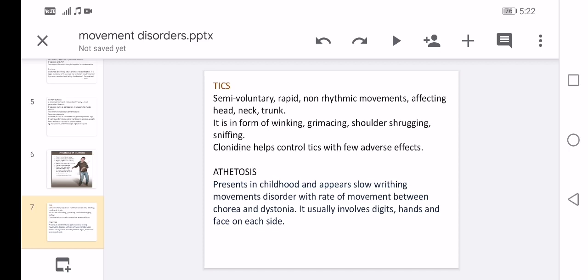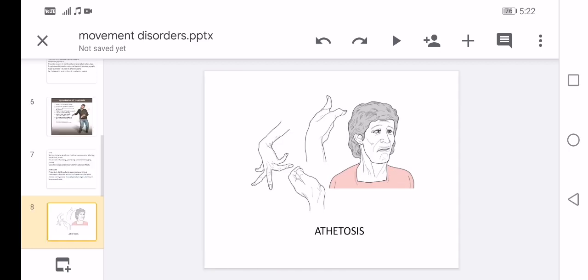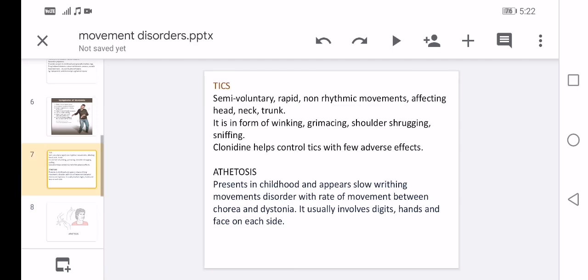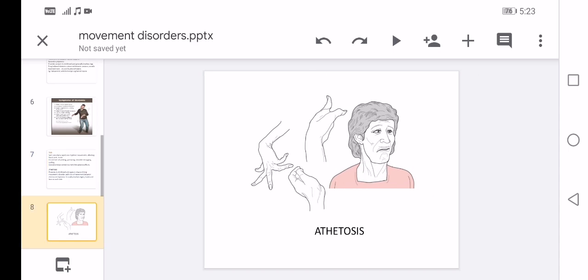Next, athetosis. It presents in childhood and appears as slow writhing movement disorders, with a rate of movement between chorea and dystonia. Athetosis is between chorea and dystonia, and it usually involves digits, hands and face on each side. You can see the picture involving the hands, fingers, right? Hands, fingers, digits on each side. This is athetosis. You can see the weakness of the face muscles also.